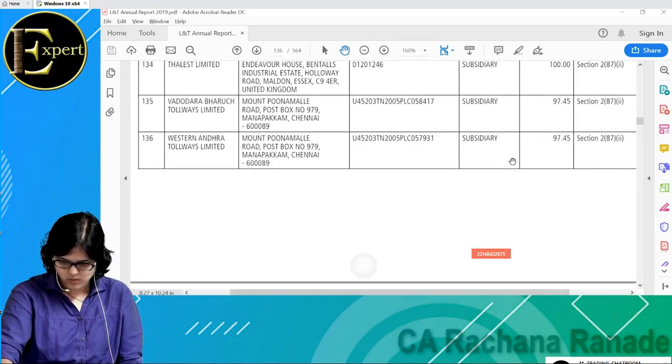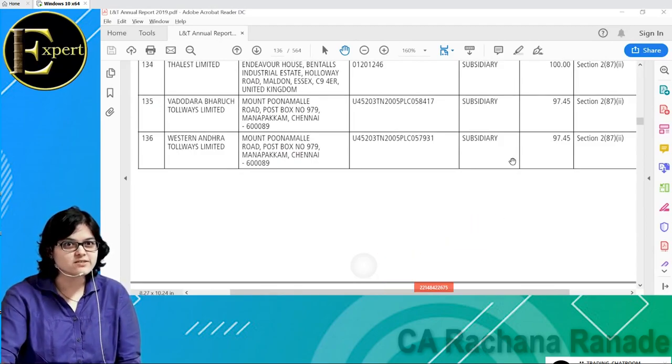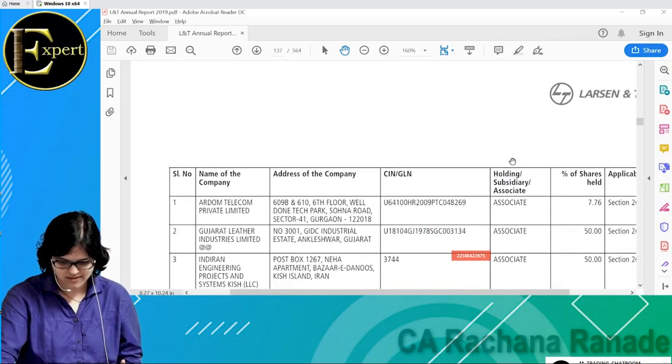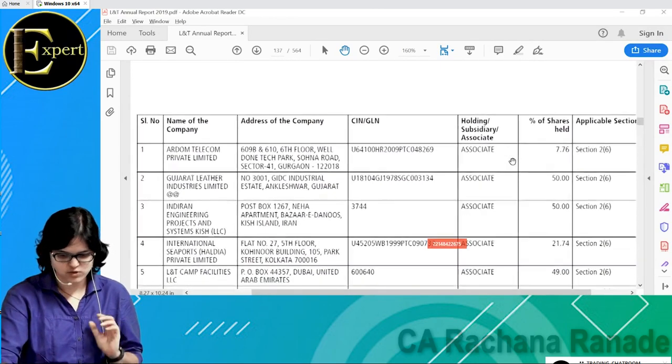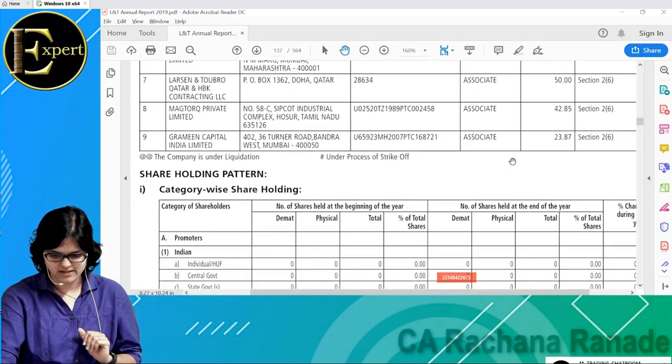Now this is the list of associates. Associates are comparatively fewer, I guess. Only 9 associates. See, our exact example is coming up here. It's exact 50% holding, and still it is shown as an associate.